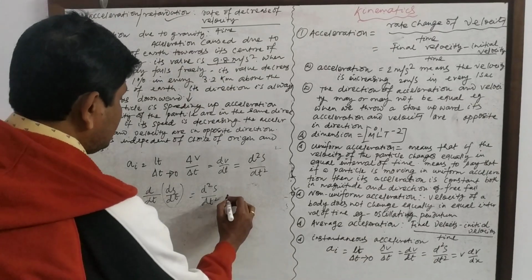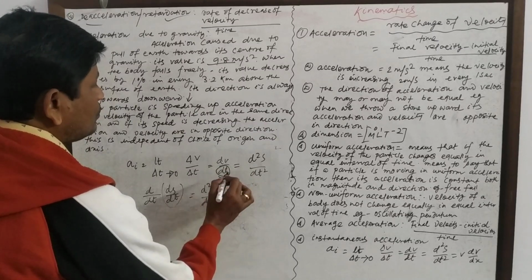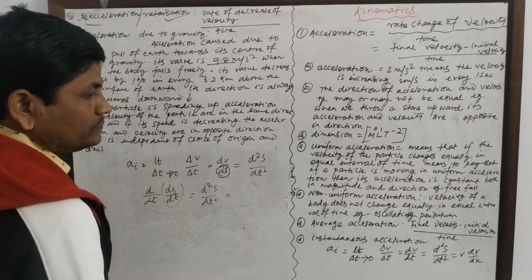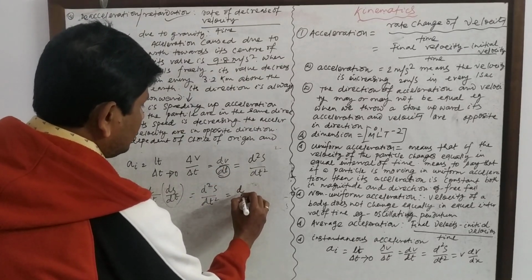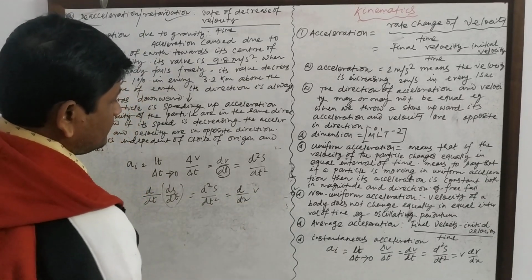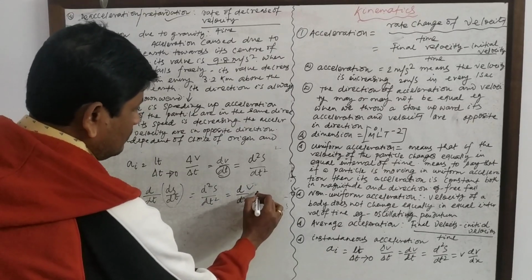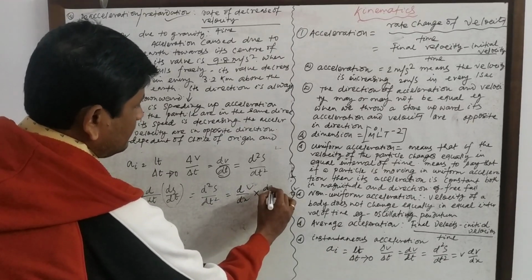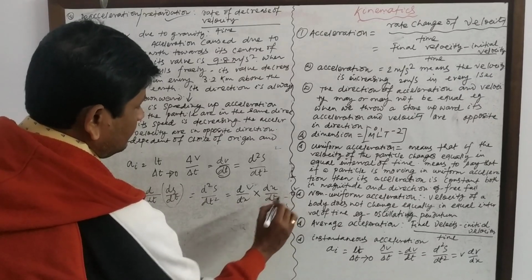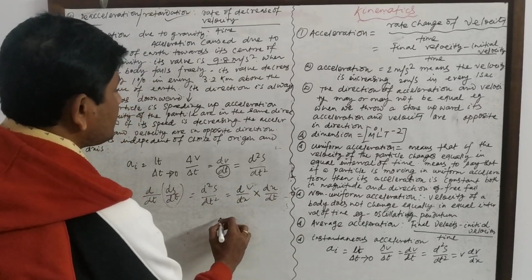If you differentiate with respect to displacement, that is d by dx of v, this is equal to dv into dx by dt. dx is cancelled out, and dv by dt is equal to acceleration.